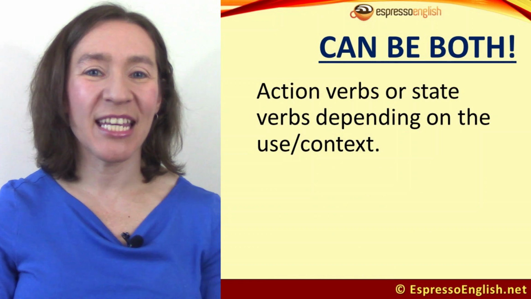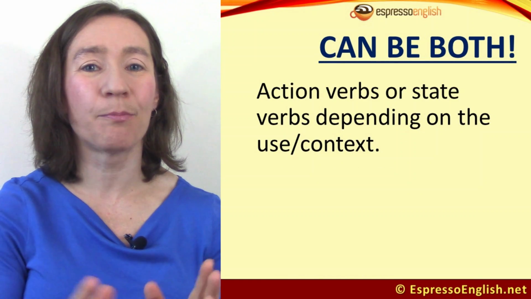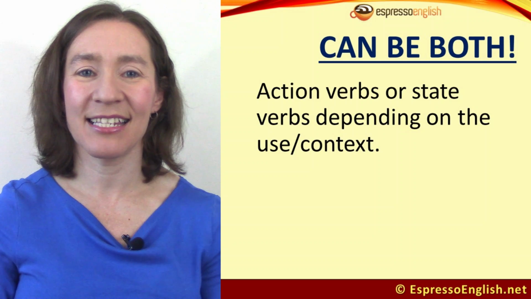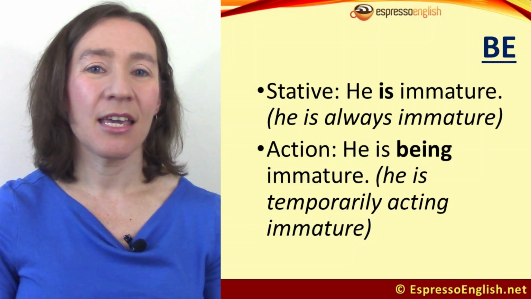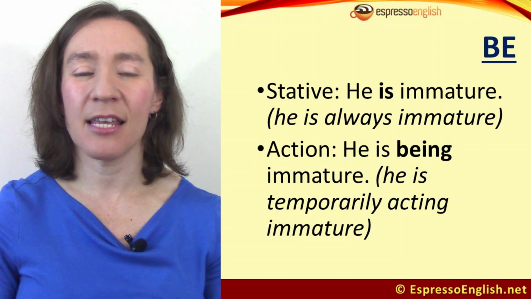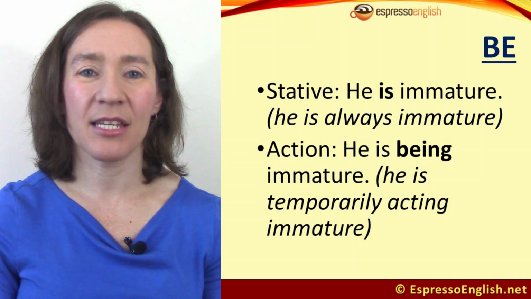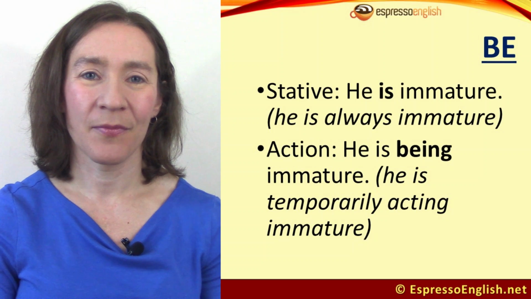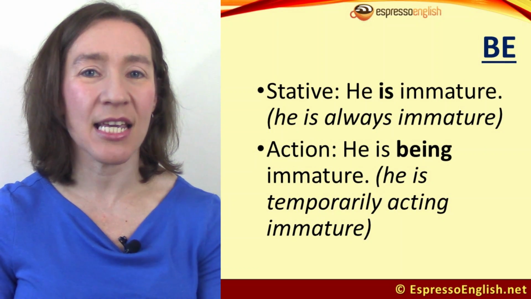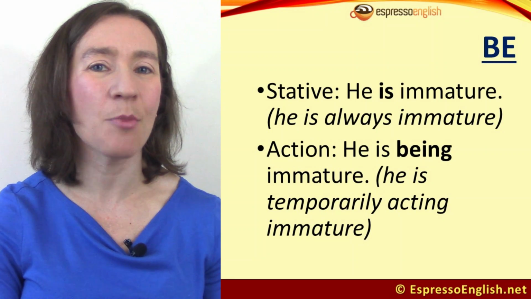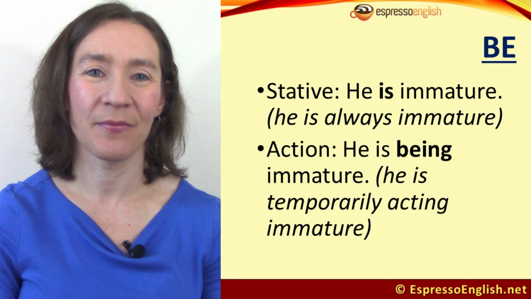As I mentioned at the beginning, some verbs can function as both action verbs and state verbs. Here are some examples. The verb be. If I say, he is immature, that's a state verb, and I'm saying he is always immature. But I could also use it as an action verb. I could say, he is being immature. That means he is temporarily acting immature.